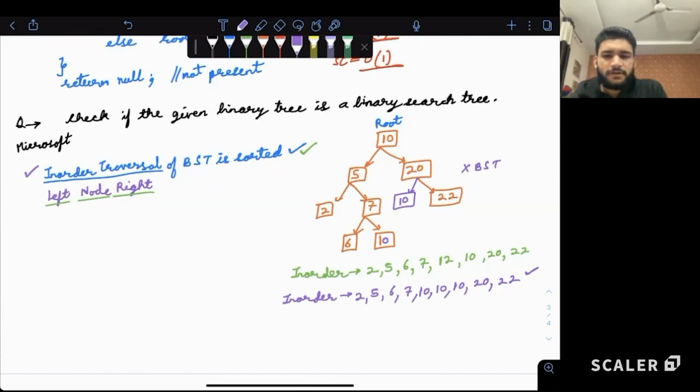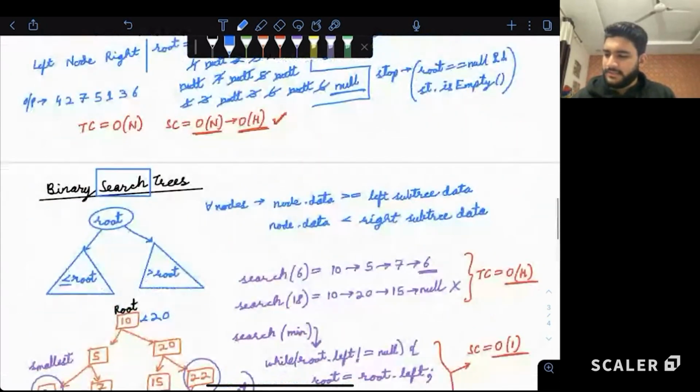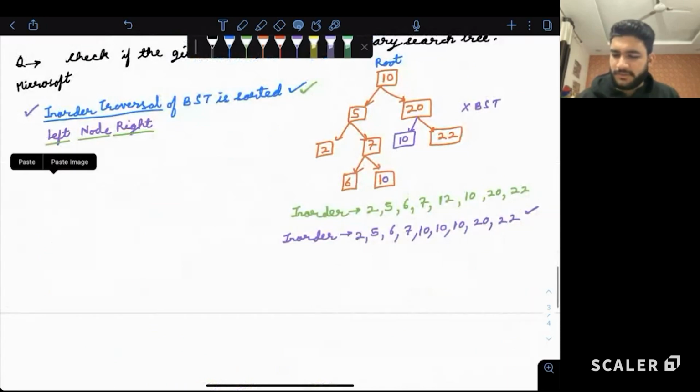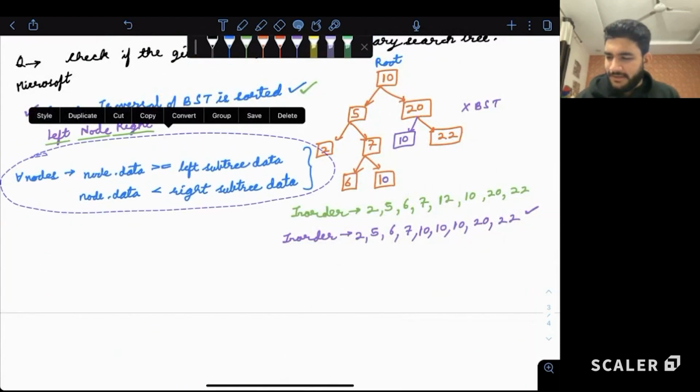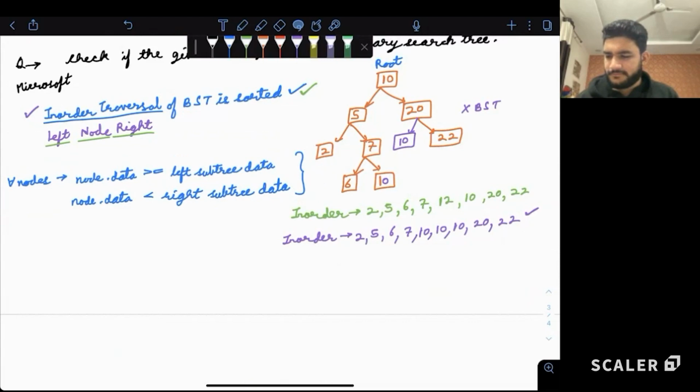So how do we solve these kinds of cases? We solve these kinds of cases with a simplified version of the definition of binary search tree. What is the simplified version? Guys, this is the definition of binary search tree. Let me use this, using the cool feature, like this. For all the nodes, we want that the data should be greater than or equal to left subtree data and less than right subtree data.